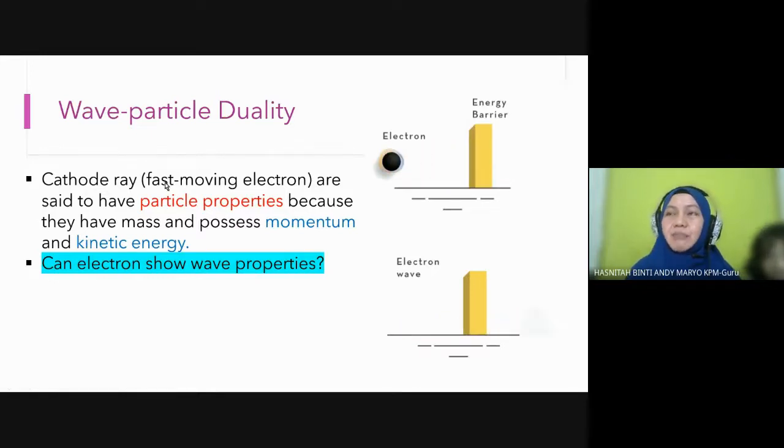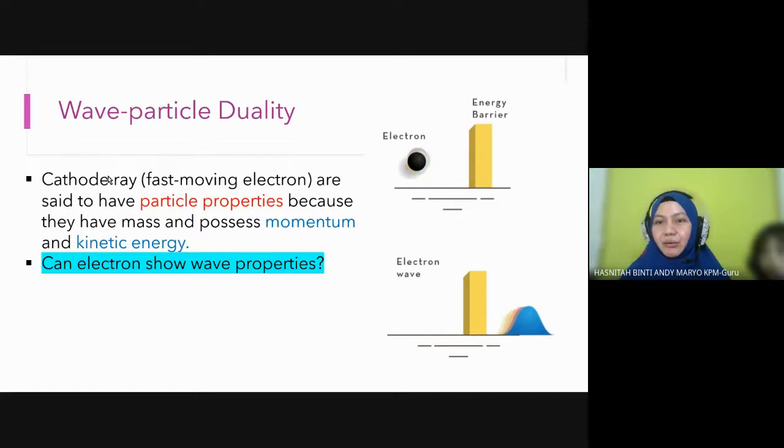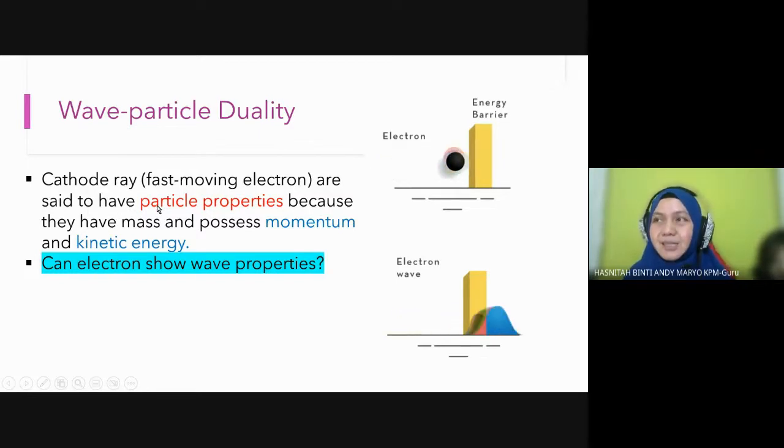Okay, first we can take a look at this example. You learned before about cathode ray. What is cathode ray, students? Cathode ray ini is an electron beam, fast moving electrons. Cathode ray is said to have particle properties because it has mass.